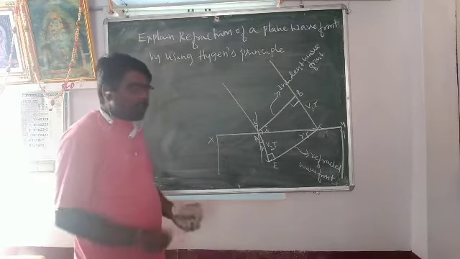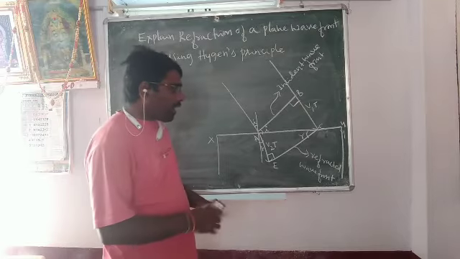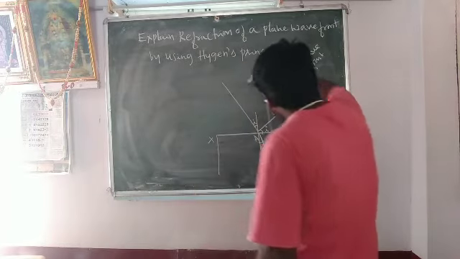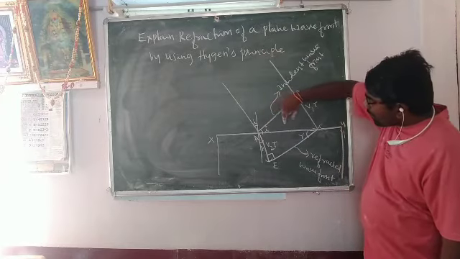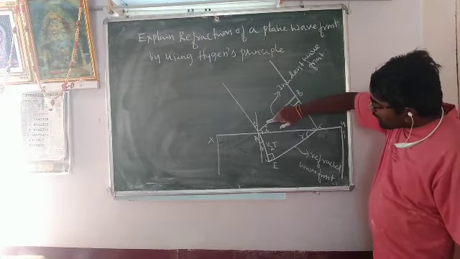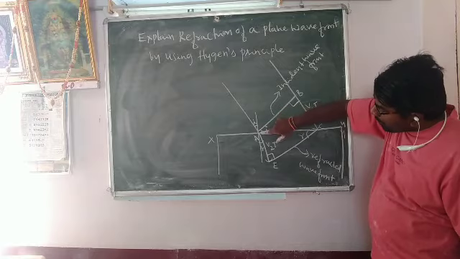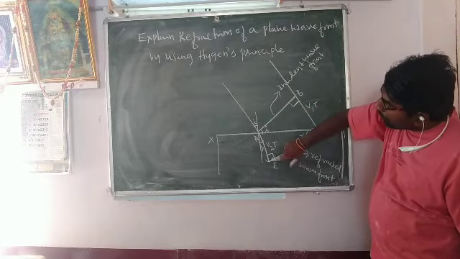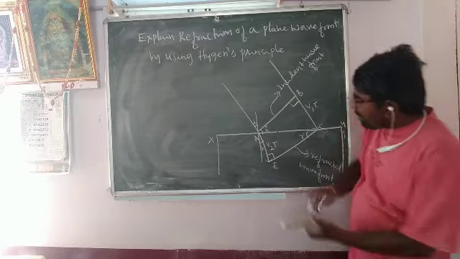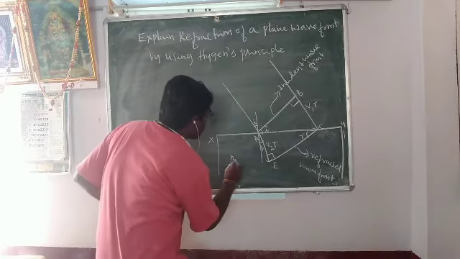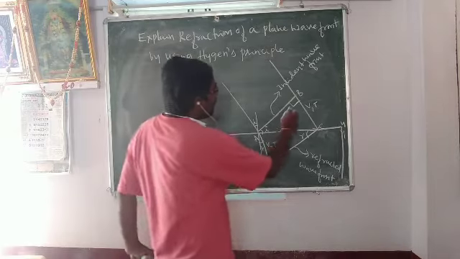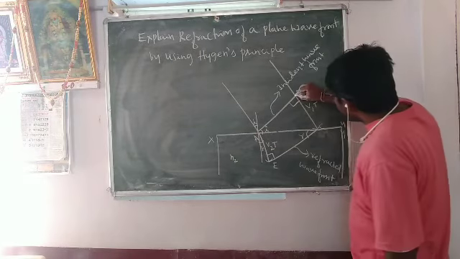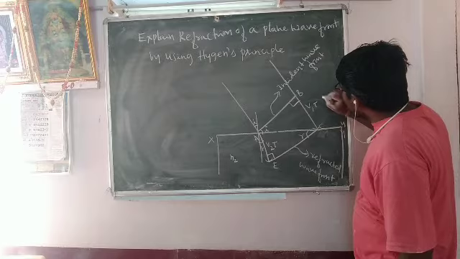How to prove Snell's law? First, once again I will discuss it in detail. The plane wavefront from an infinite source is incident on the XY refracting surface. The time taken for the secondary wavelet from A to E in the denser medium is the same as the time taken for the secondary wavelet from B to C in the rarer medium.